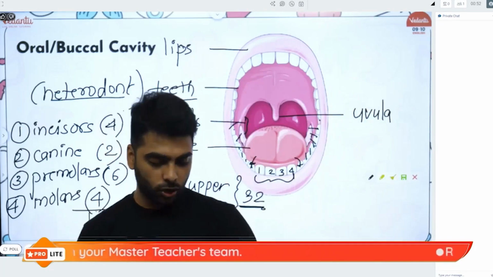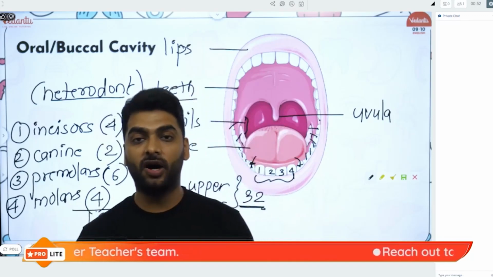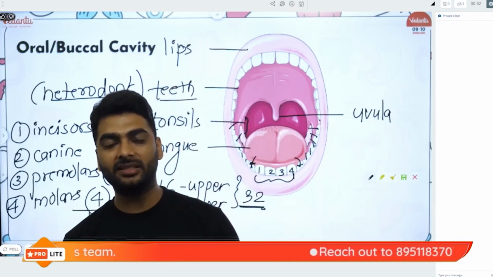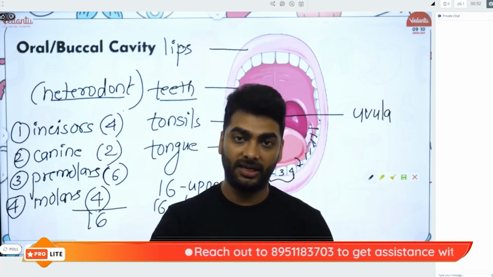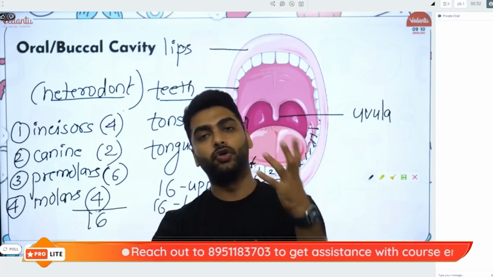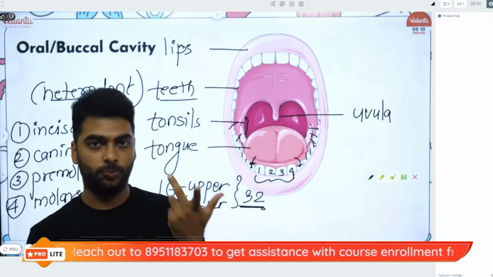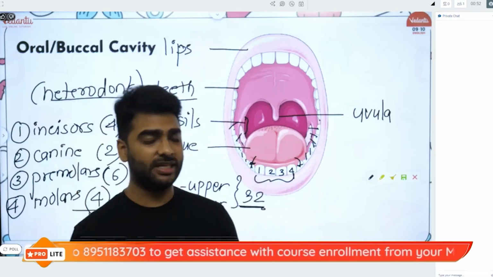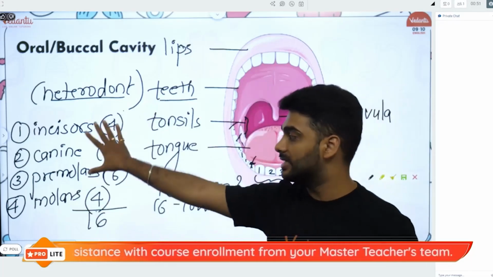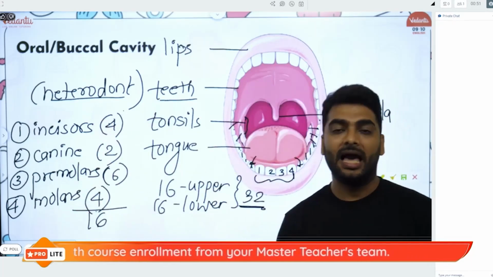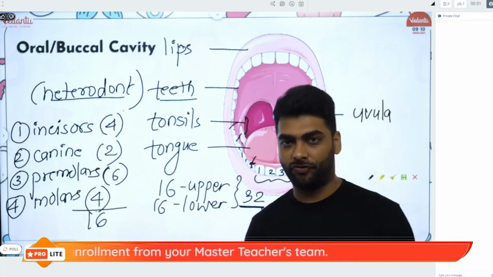So humans have got 2 sets of teeth. We have got the milk teeth, which fall by the age of 5 or 6, and then comes the permanent teeth, which if fall, you do not get a new set of teeth. You have to put artificial teeth with the help of a dentist. So these are the different types of teeth: incisors, canines, premolars and molars. I'll quickly explain to you the function of each.